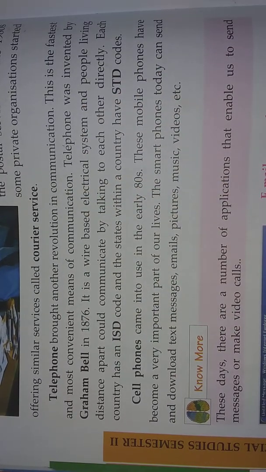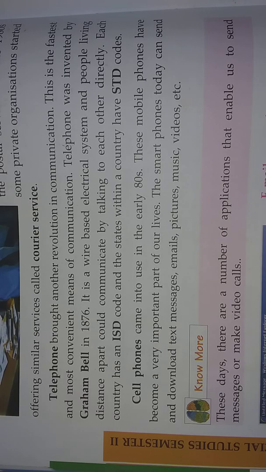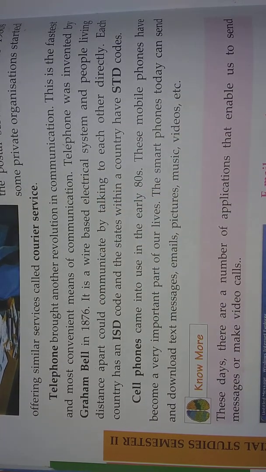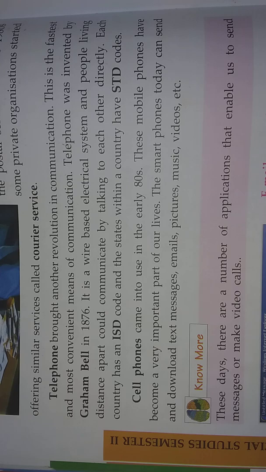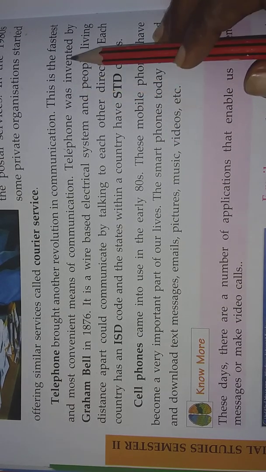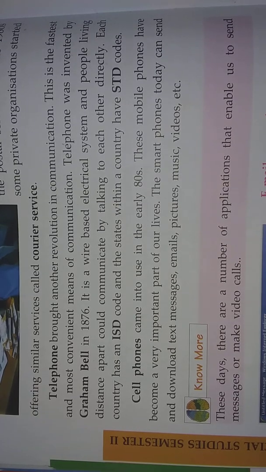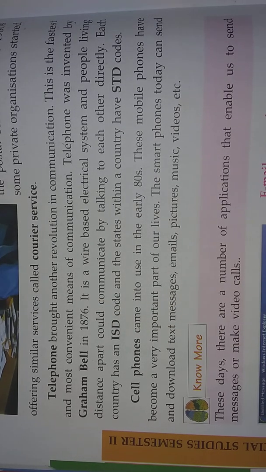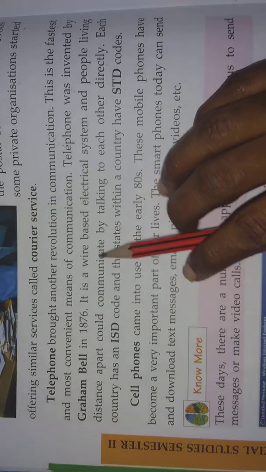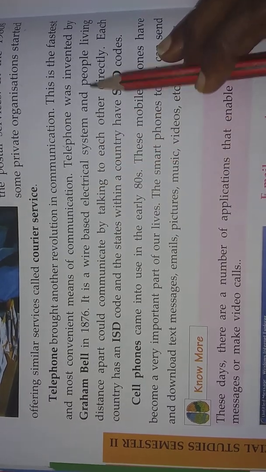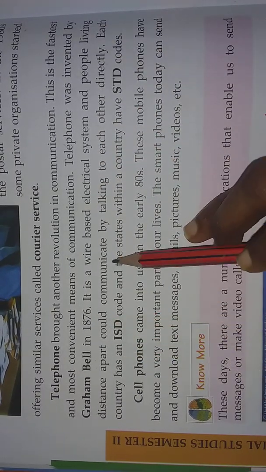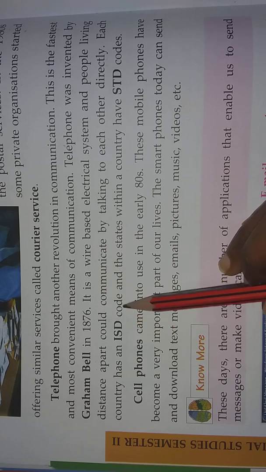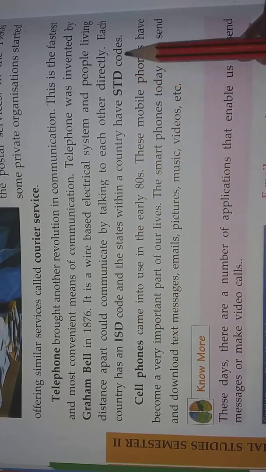So the telephone brought another revolution in communication. After postal service, the telephone came as another revolution. This is the fastest and most convenient means of communication. Okay children, the telephone was invented by Graham Bell in 1876. This is a wire based electrical system, and people living far apart could communicate by talking to each other directly. Each country has an ISD code and states within a country have STD codes.